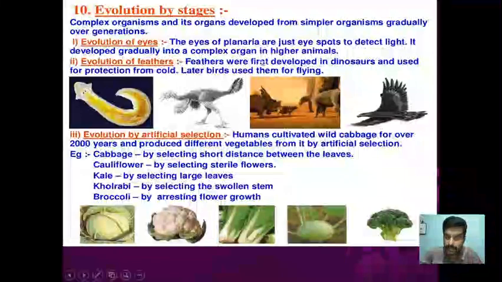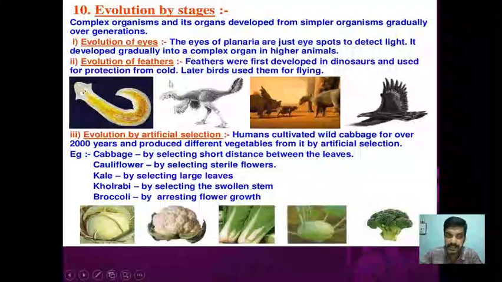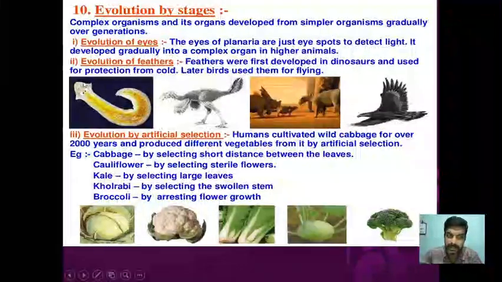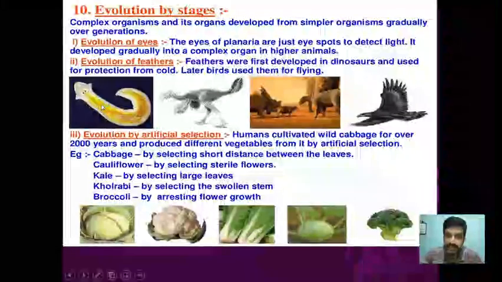So it developed gradually into a complex organ in higher animals. So it is not going to take place or develop in a single generation. It will take many generations.